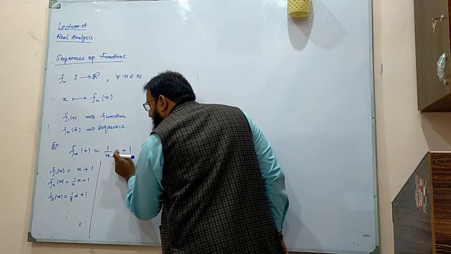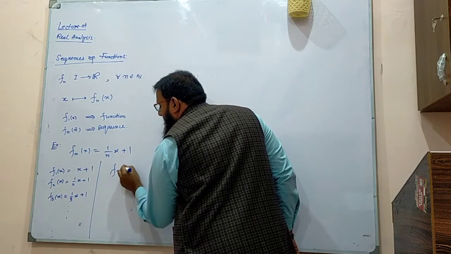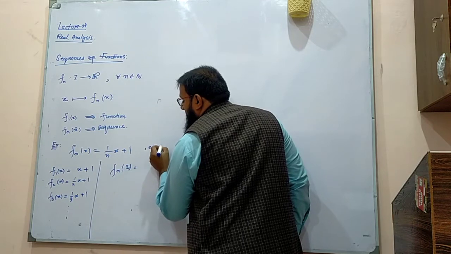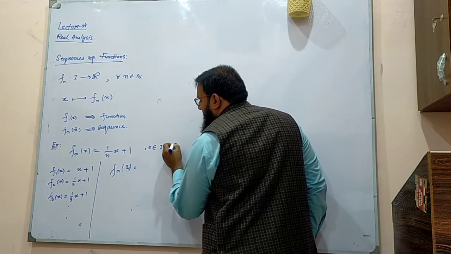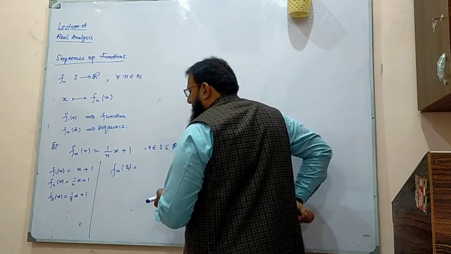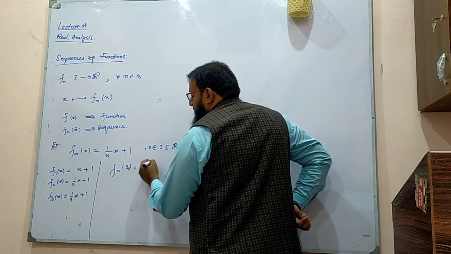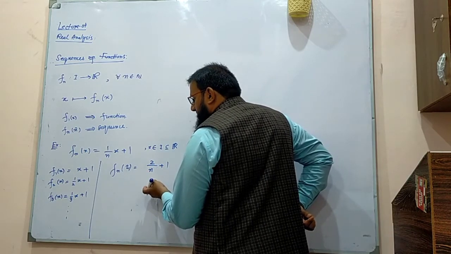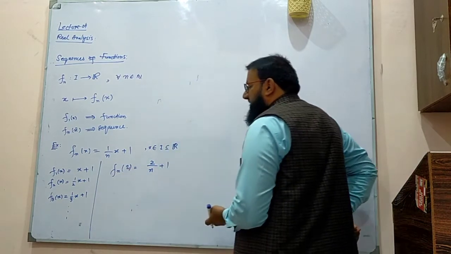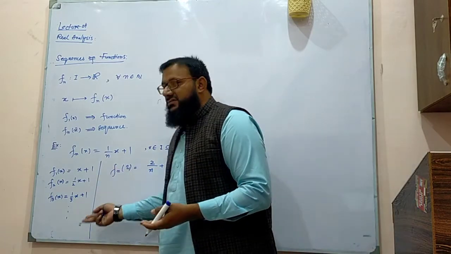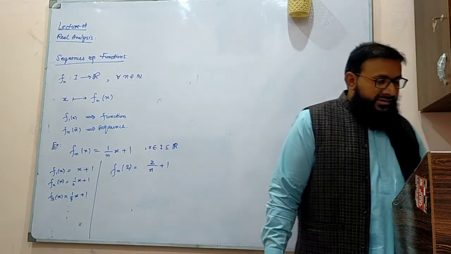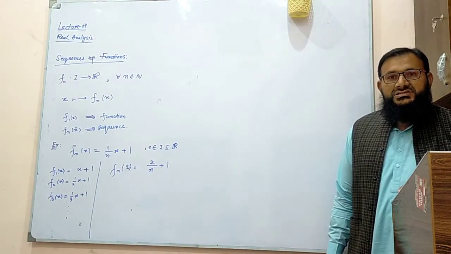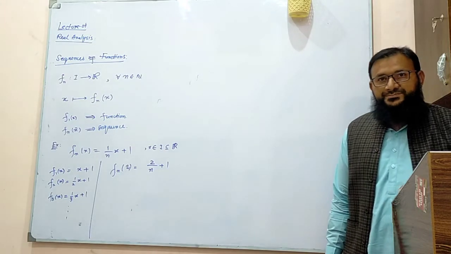Similarly, what happens if you fix the value of x? For example, I am fixing the value of x to be 2, because x belongs to some interval, and the interval is contained in the set of real numbers, so whatever value I can take. Let us take x equal to 2, so this becomes 2 over n plus 1. It's a sequence. So fixing the value of x gives us a sequence, and fixing the value of n gives us a function. We are mainly interested in where this particular sequence of functions converges.